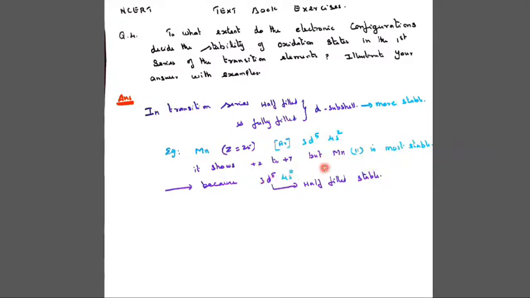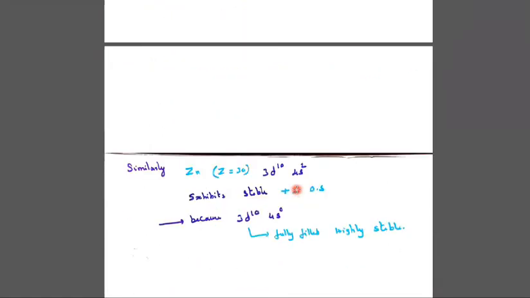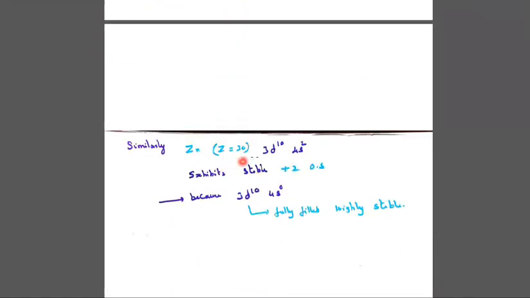Why is it the most stable? The +2 oxidation state is most stable because 3d5 is half-filled. After losing 2 electrons from the s orbital, it becomes 3d5, a half-filled electronic configuration. Similarly, zinc has atomic number 30 with 3d10 4s2, completely filled, so the +2 oxidation state is more stable.